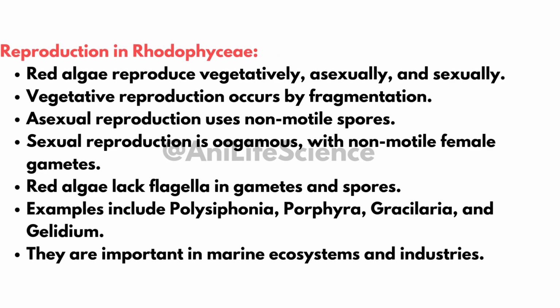Reproduction in Rhodophyceae: vegetative reproduction occurs by fragmentation. Asexual reproduction involves non-motile spores. Sexual reproduction is oogamous, with non-motile female gametes. Gametes and spores lack flagella. Examples of Rhodophyceae: Polysiphonia, Porphyra, Gracilaria, Gelidium.